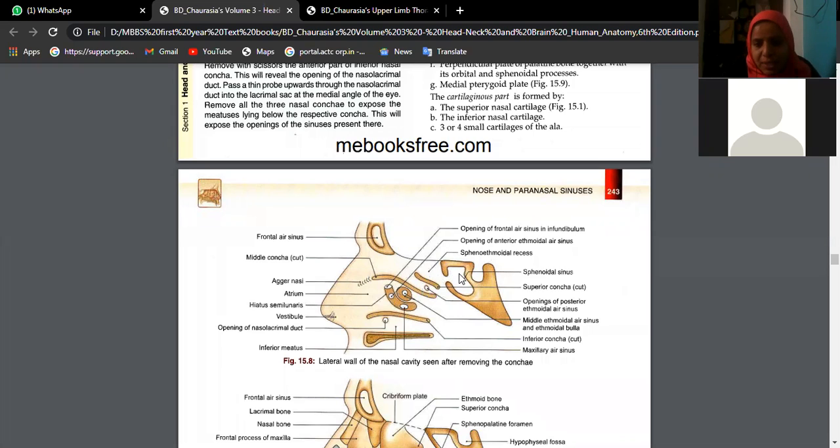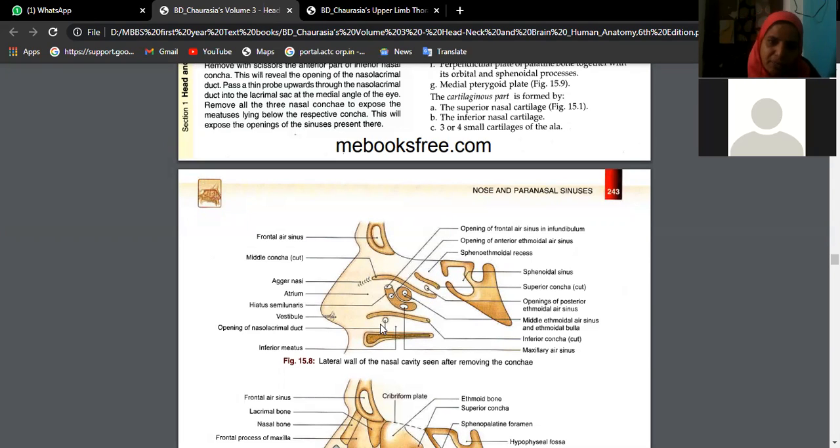So almost all air sinus openings we have seen now. Sphenoidal in the highest concha, at the highest meatus. In the superior meatus, posterior ethmoidal sinus. In hiatus semilunaris, frontal air sinus, anterior ethmoidal air sinus, and maxillary sinus. And in bulla ethmoidalis, you will see the opening of middle ethmoidal air sinus.